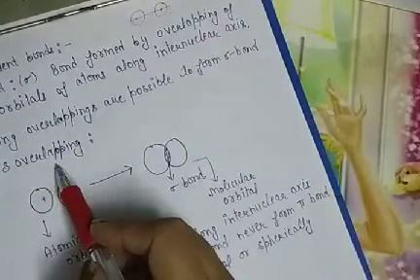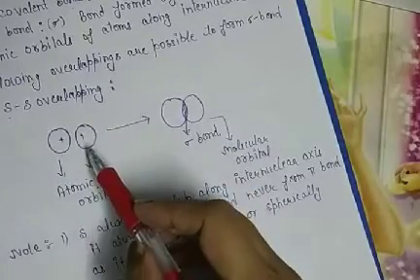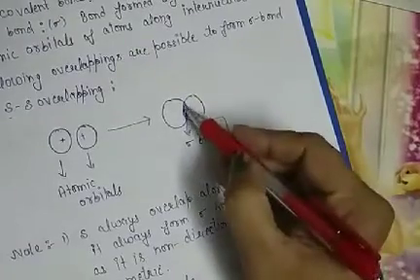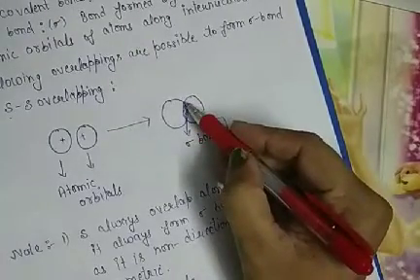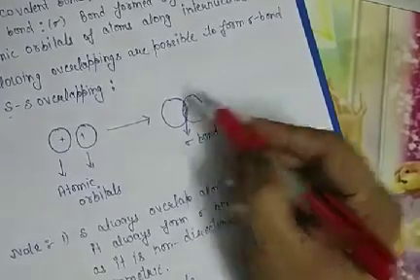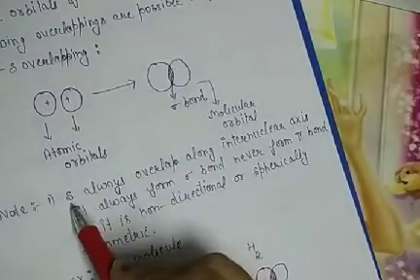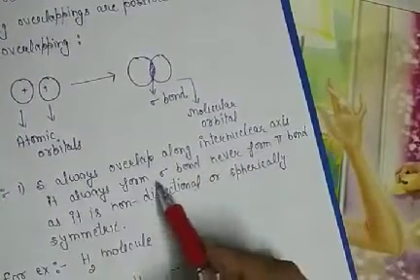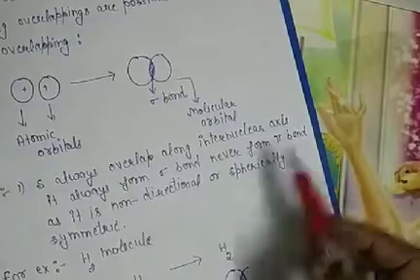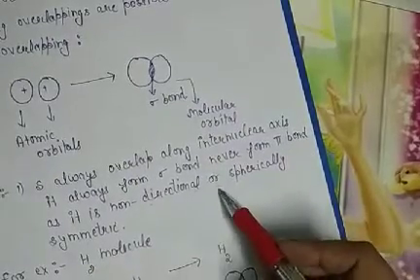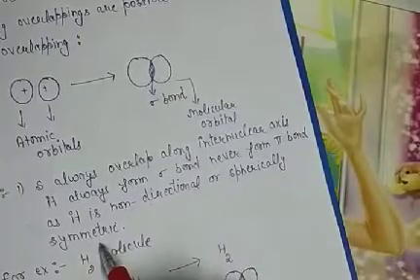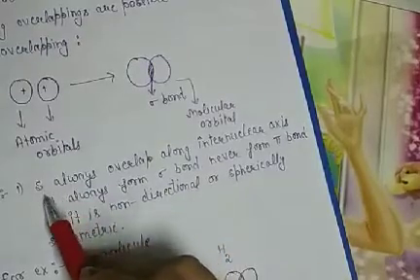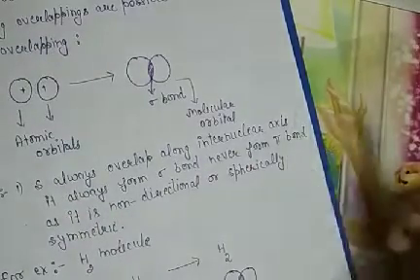The first one is ss overlapping. When s orbitals of atoms overlap, they form a sigma bond. This is the overlapping area where mostly the electrons stay. Now about the s orbital, s always overlaps along the internuclear axis. It always forms a sigma bond, never a pi bond, as it is non-directional, or we can say spherically symmetrical. Due to this symmetry, the s orbital always forms a sigma bond. It means they always overlap along the internuclear axis.